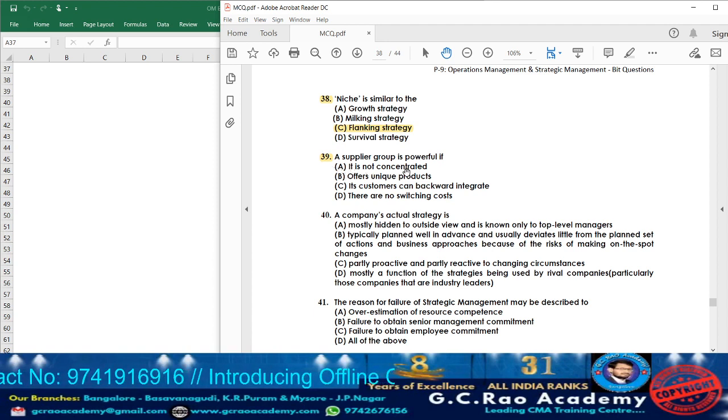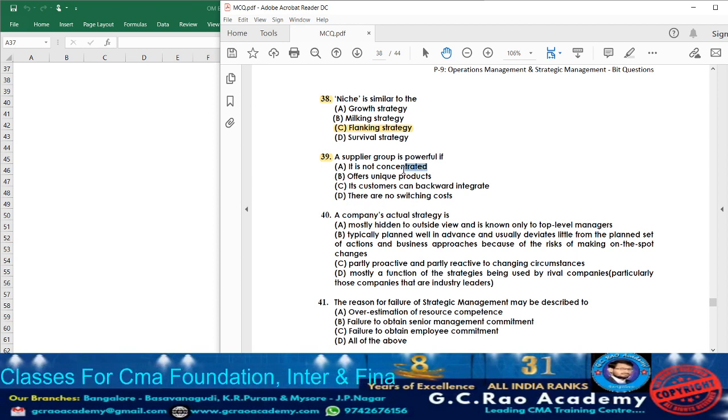Option A, they are given it is not concentrated. No, this cannot be the answer. Option B, offers unique product. Yes, option B can be the option. Now let us go through the others. Option C, its customers can backward integrate. No, that cannot be considered as a supplier group being powerful. Option D, there are no switching costs. No, this cannot be the answer.